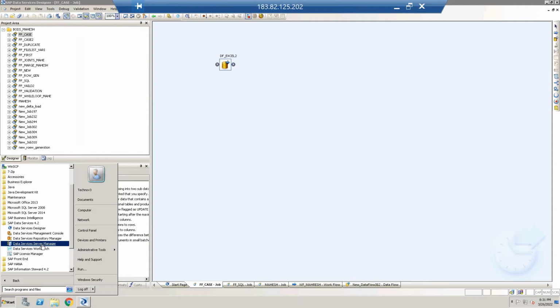Then only we can execute our jobs. Likewise, we have Data Services Workbench and Data Services License Manager. We also have Data Services Locale Selector. Locale Selector is the older tool, used only to select the specific language. SAP is available in different languages like French and German.